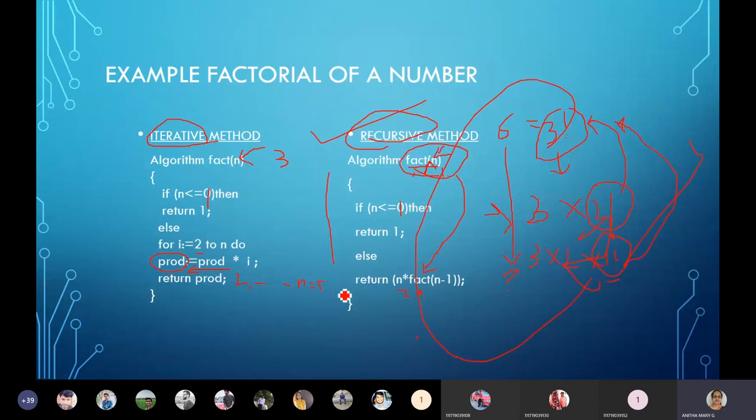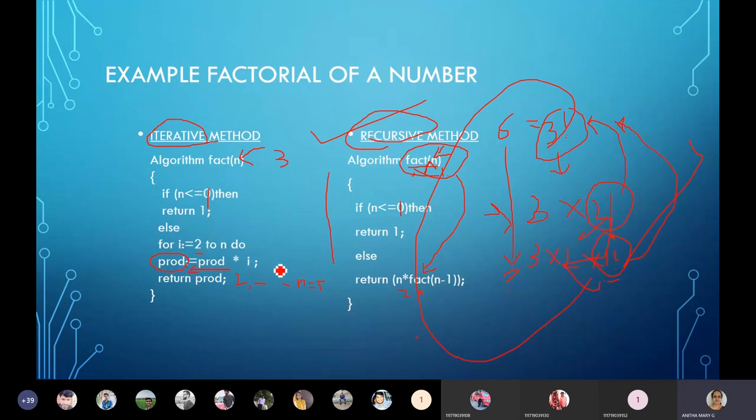Initially the product should be assigned 1, which is not given here; in the prior steps of the algorithm you have to assign some value.